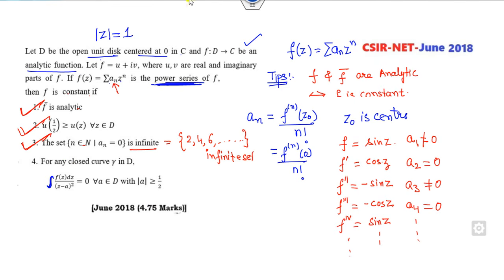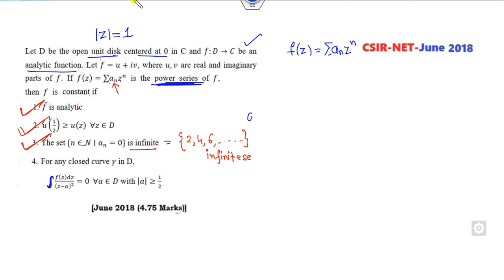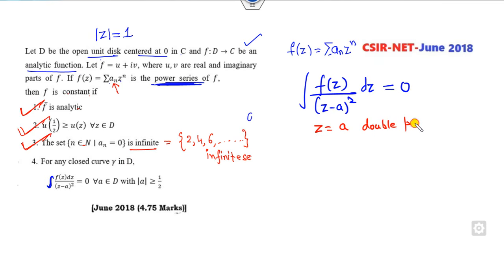Look at the last option. The integration of f(z) divided by (z minus a) whole squared, dz, is 0. Fine. So what is the meaning of that? z equal to a is a double pole. Once it's a double pole, then how can we solve this? That's (2 minus 1) factorial, into the (2 minus 1)th derivative of this function. It is to be 0.